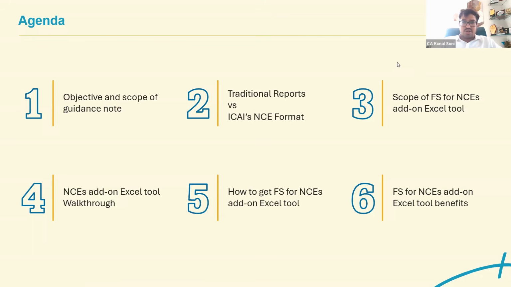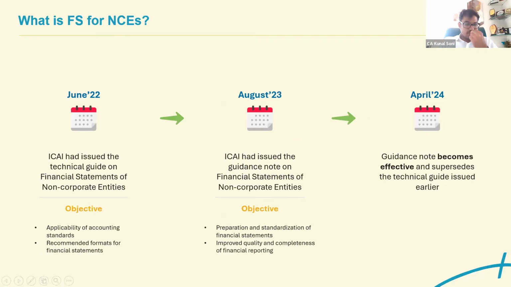The majority of clients are such who are using Tally. So this is a really useful tool that Tally has provided, so that directly from Tally, the financial statements can be prepared in Excel, and it is very well compliant with the guidance note provided by ICAI. Then the non-corporate entity Excel add-on tool, how to activate the add-on, how to use that Excel, and what to do in case there is a change in data, we are going to discuss all of those.